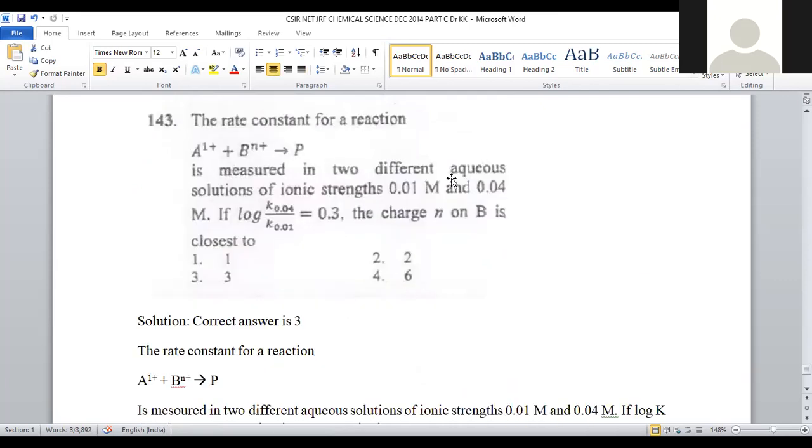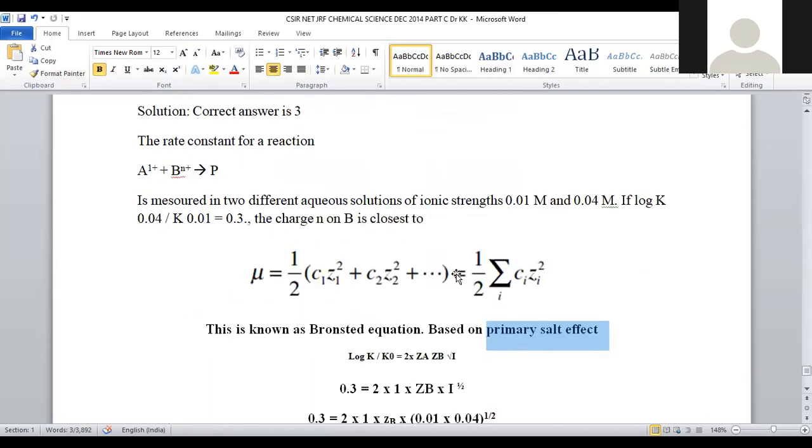First, what is meant by ionic strength? Ionic strength is the summation of concentration and charge of the individual species present in the given solution mixture. That is given by the empirical formula mu is equal to 1 by 2 of C1 Z1 square plus C2 Z2 square plus C3 Z3 square, and so on. In short form, mu is equal to 1 by 2 summation Ci Zi square.